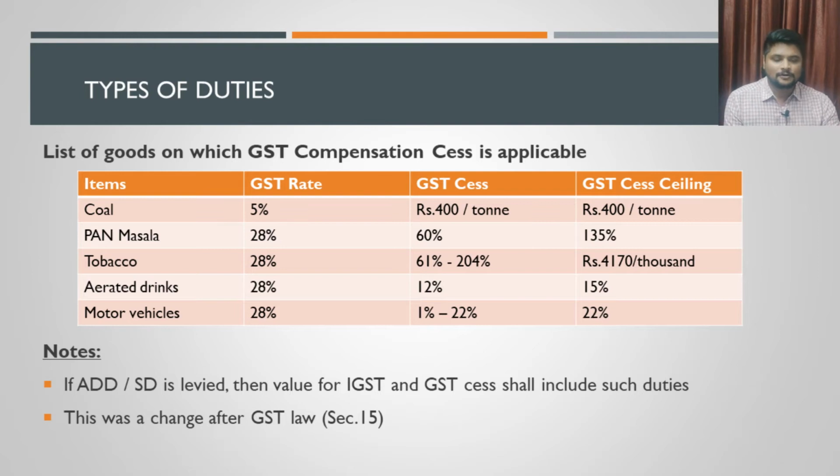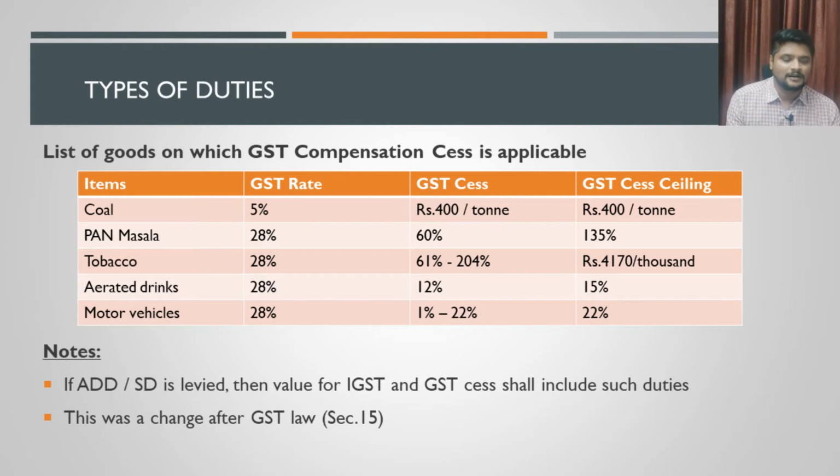Third item is tobacco. Tobacco also has a higher rate of GST, and in addition to GST, it also suffers this compensation cess at the rate of 61%, which may go up to 204%, which is very high. They strictly want to discourage people from using tobacco products. And there is a ceiling provided.